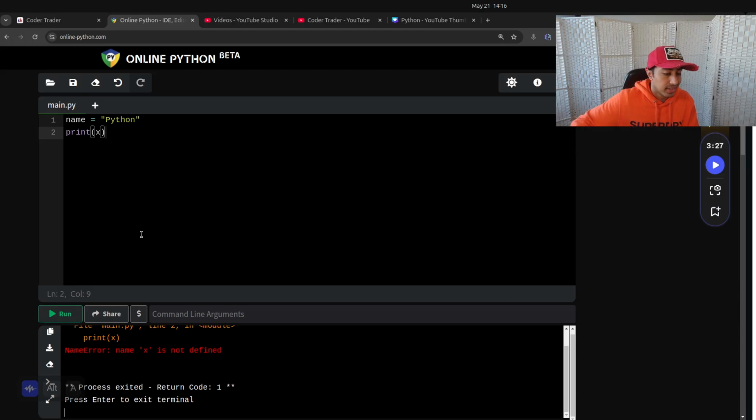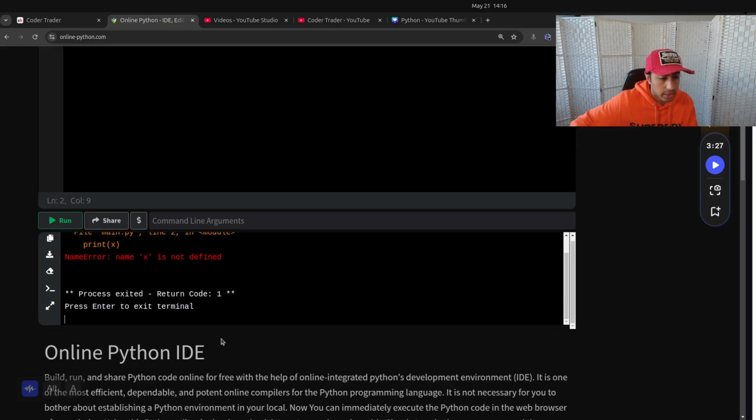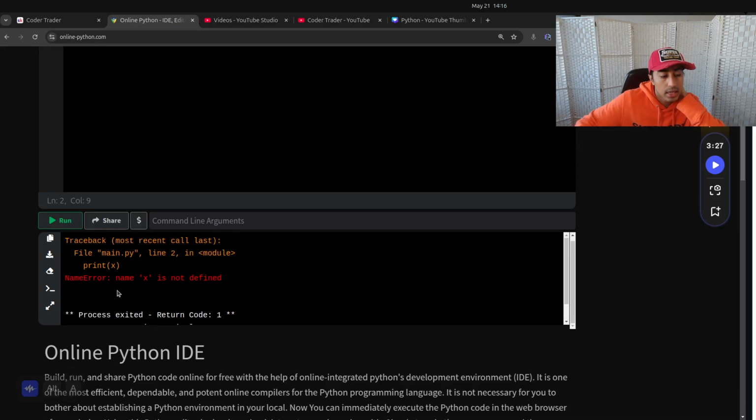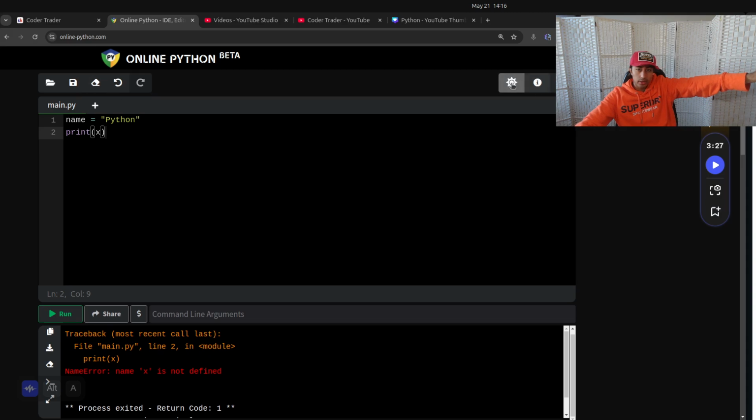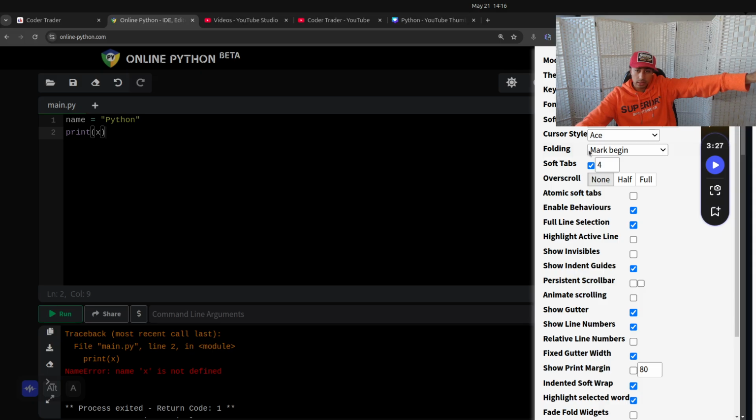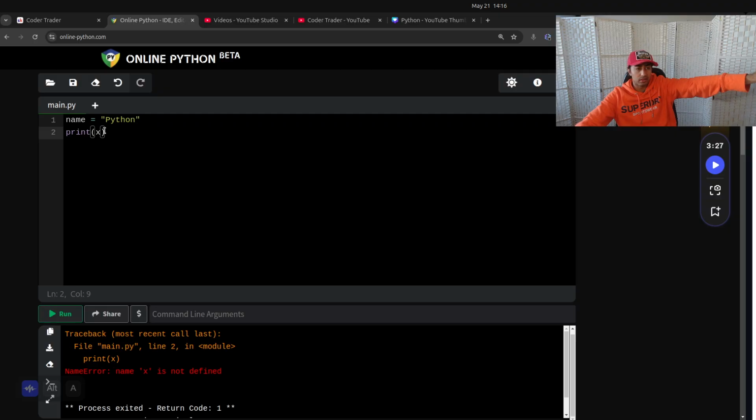Uh-oh, what happened here? Okay, so this is part of coding, right? There's an error, and you have to get used to reading these errors so you can fix your program. So what does it say? You sort of go to the bottom, and it tells you what line things are on. Is there a way to add line numbers here? Show line numbers. Oh yeah, my bad, the line numbers are already being shown.